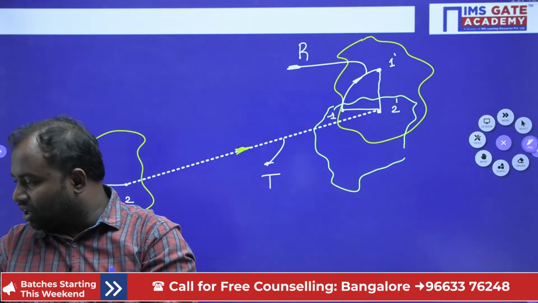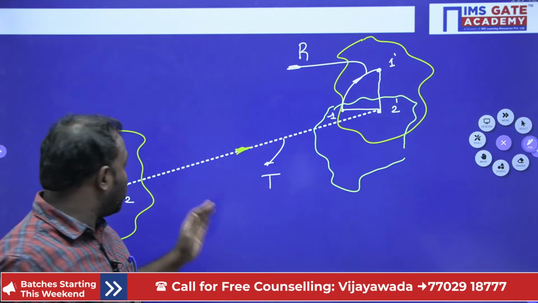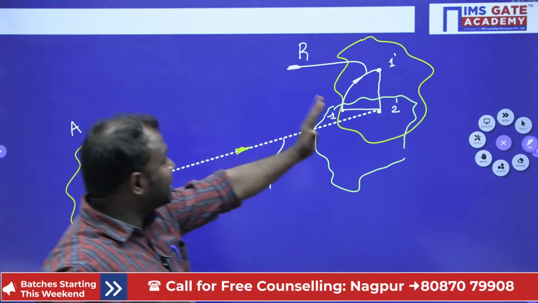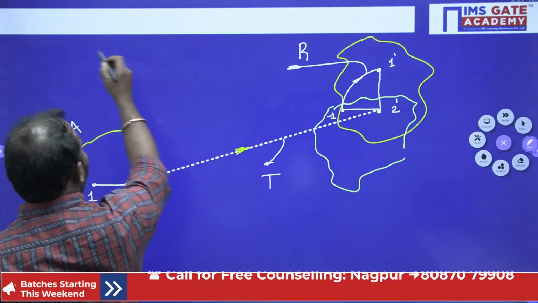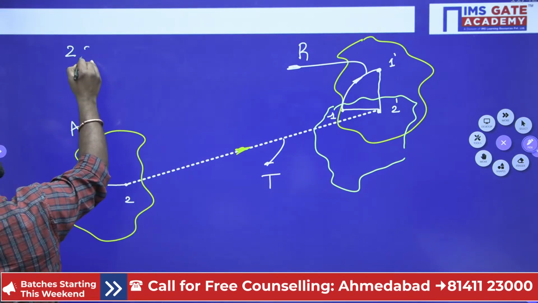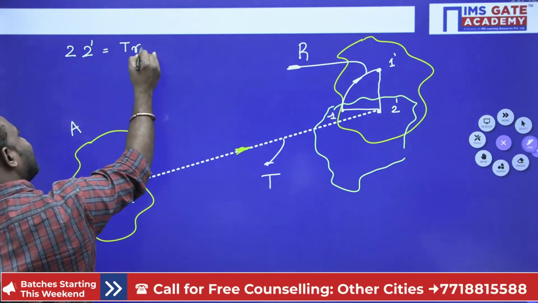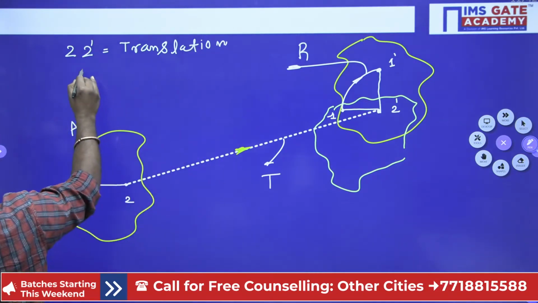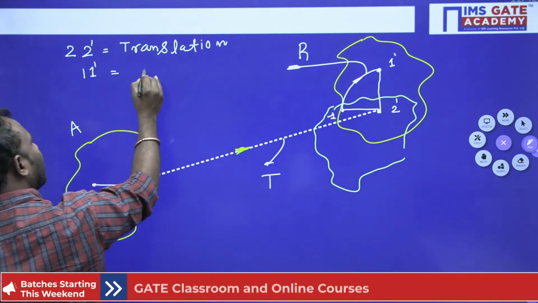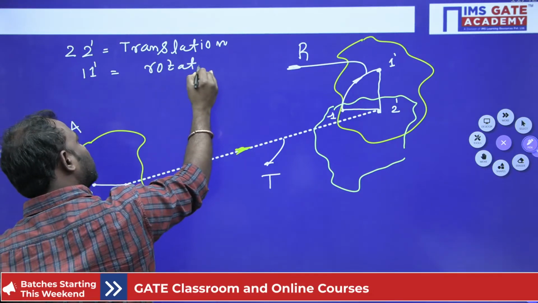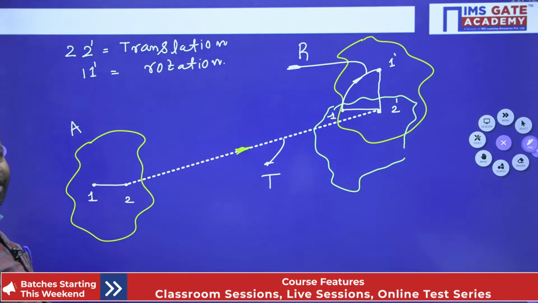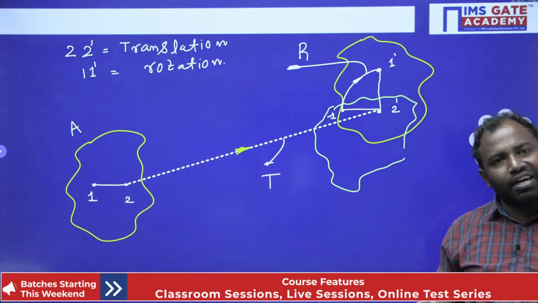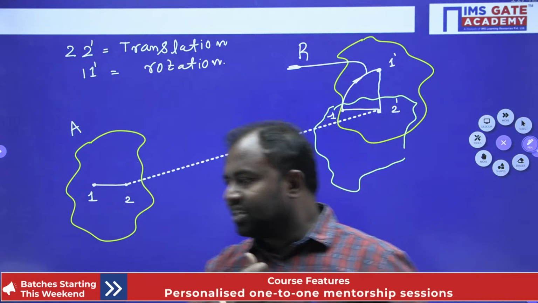Here, firstly the translation: 2 to 2 dash is a translation. Now secondly, 1 to 1 dash is a rotation. Clear, everybody? Translation as well as rotation. Now the combination of translation and rotational motion, we can simply say, is a general motion.